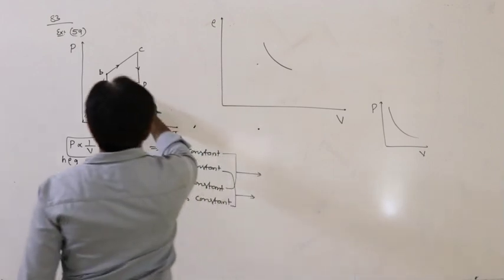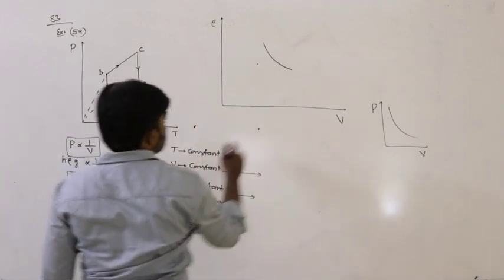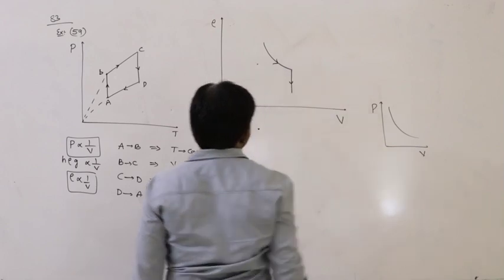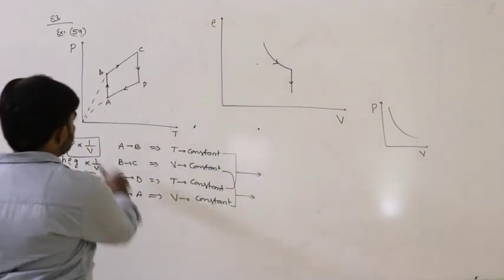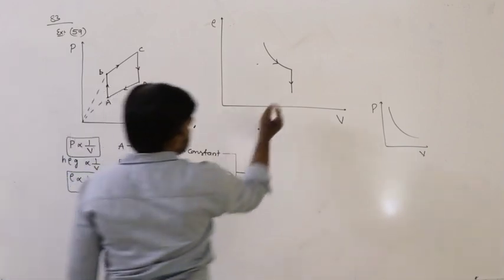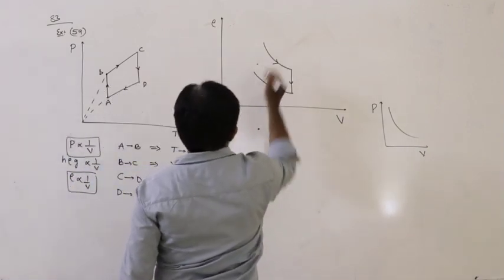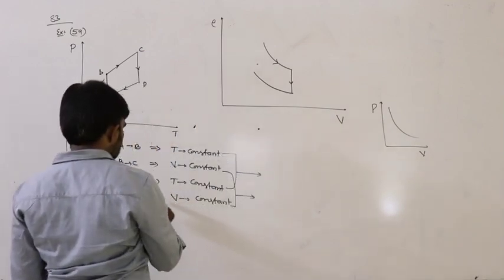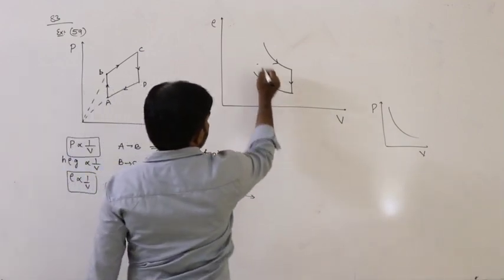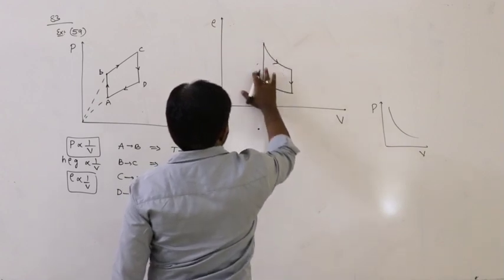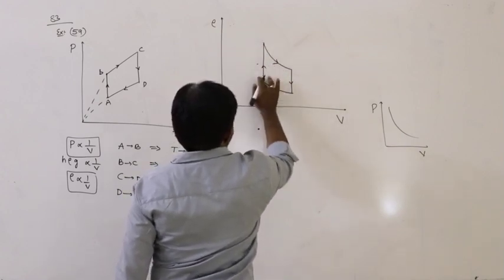Next, B to C, volume remains constant, like that. Next, C to D, again temperature constant, again a rectangular hyperbola. Next, D to A, again volume constant, like this. The shape of the graph will be like that.